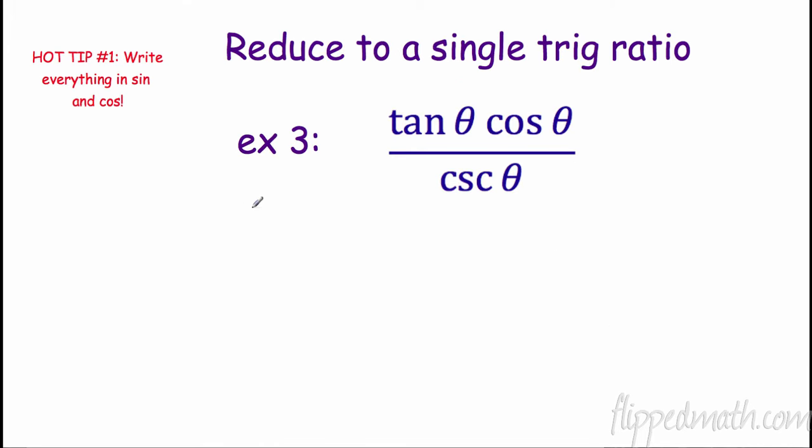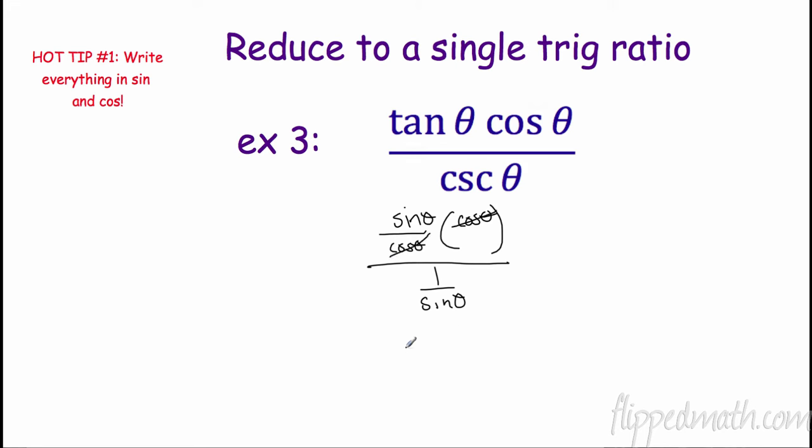Reduce this to a single trig ratio. All right, here's hot tip number 1. Write everything in sine and cosine. Well, I'm going to do that. Tangent is sine theta over cosine theta, times cosine theta, divided by cosecant, which is 1 over sine theta. That's easy enough. So now let's see. Oh, this is nice.